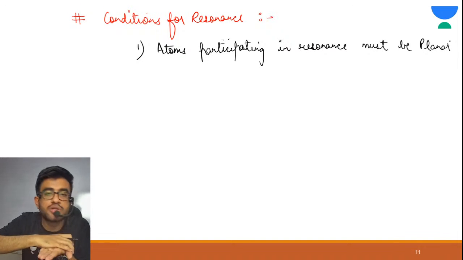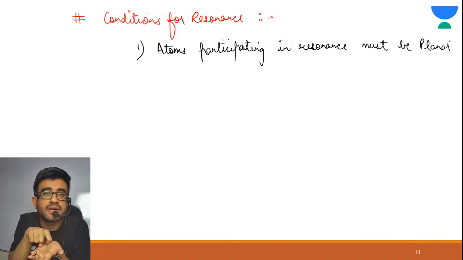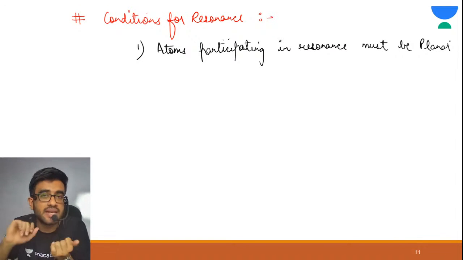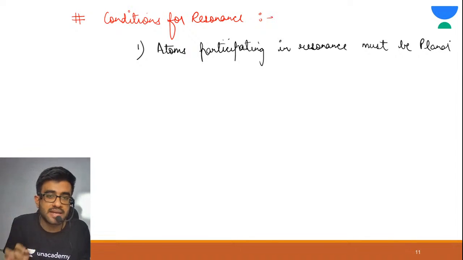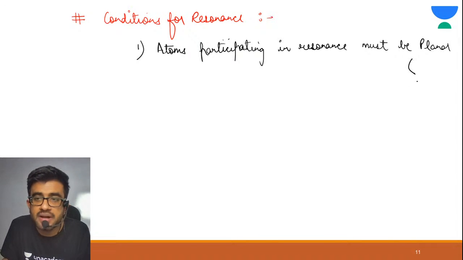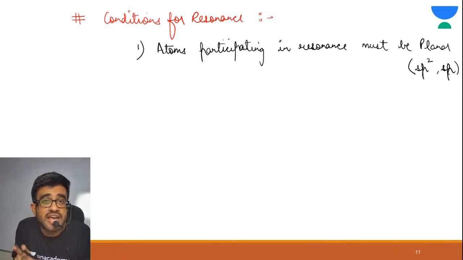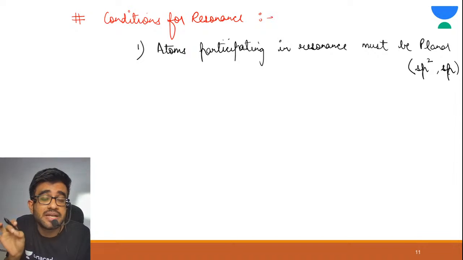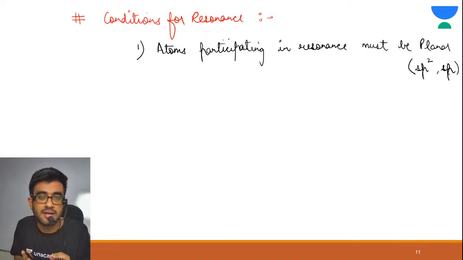The atoms participating in resonance must be in one plane. What do you mean by planar? Planar means your hybridization can be sp2 or sp. If your hybridization is sp3, the structure is non-planar. Non-planar means resonance cannot take place.